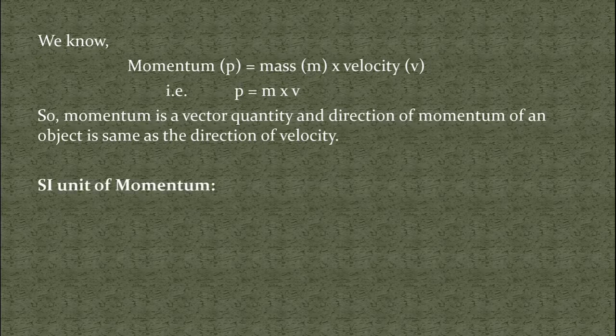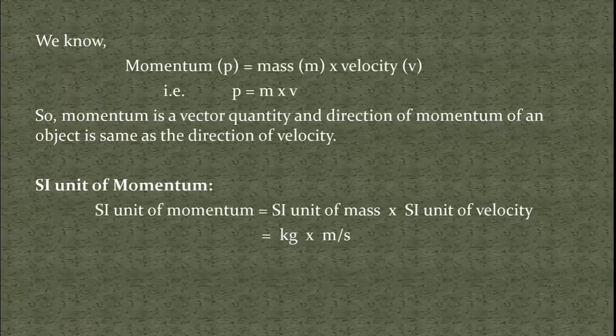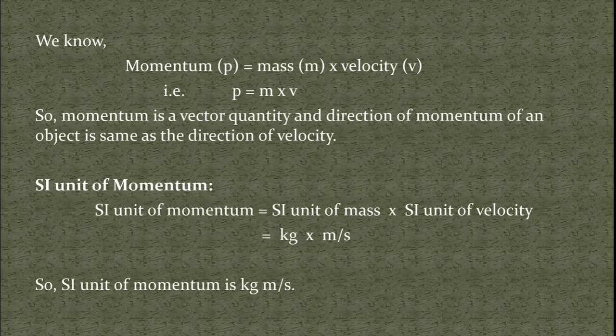Now let us see the SI unit of momentum. Again, with the help of the formula, we can write SI unit of momentum is equal to SI unit of mass into SI unit of velocity. And you know SI unit of mass is kilogram and SI unit of velocity is meter per second. So we can write SI unit of momentum is equal to kilogram into meter per second. So SI unit of momentum is kilogram meter per second.